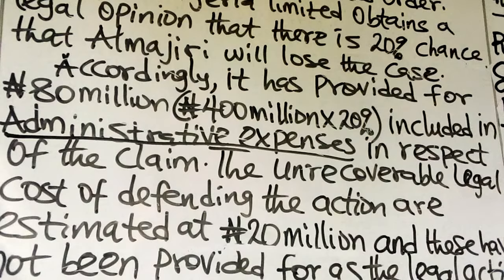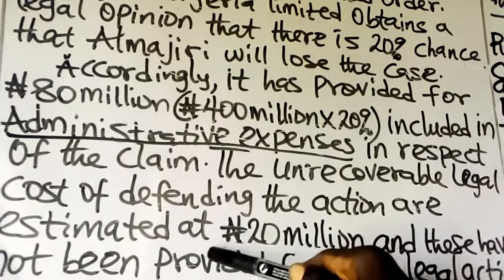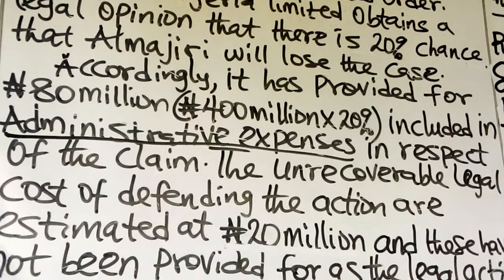The unrecoverable legal cost is a liability and should be provided for in full. The legal cost of 20 million has to be recognized. So now you have to remove the 80 million which has been included in administrative expenses, and recognize the 20 million.